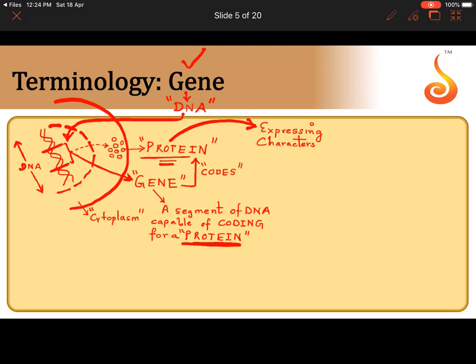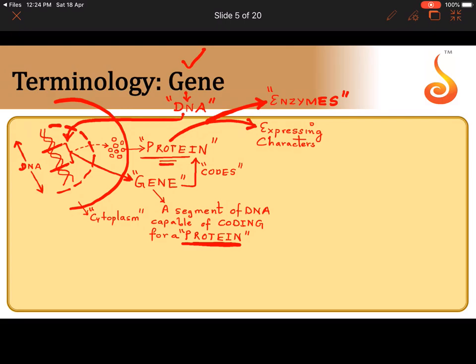Because all of you should remember one more thing, that the majority of the enzymes that are involved in all the biochemical reactions happening inside the cell, you know that a biochemical reaction cannot happen without an enzyme, and the majority of the enzymes are nothing but proteins. So you can imagine that these enzymes, which are proteins, can bring about changes in the chemical pathways happening in your cell, and that can reflect itself as changes in the character or the features of an organism.